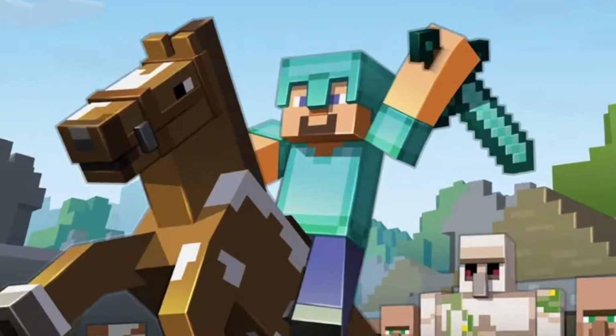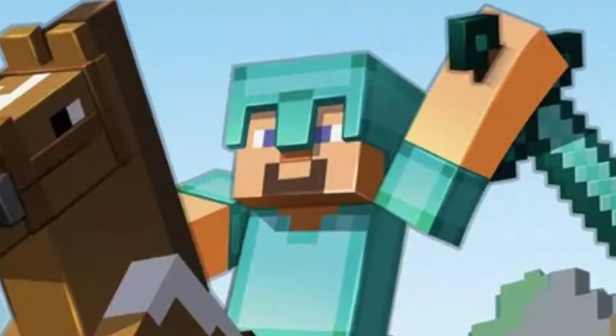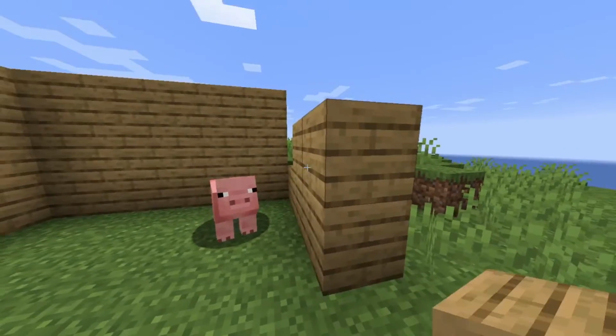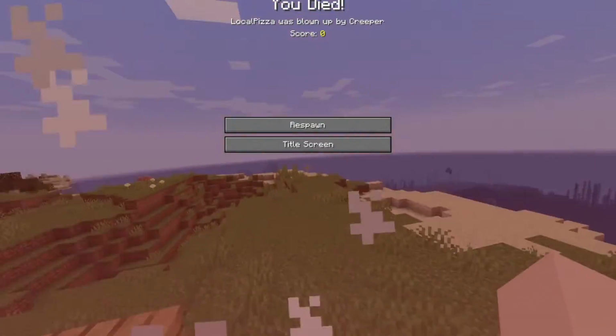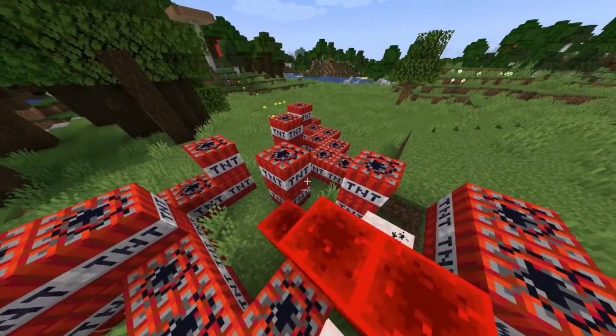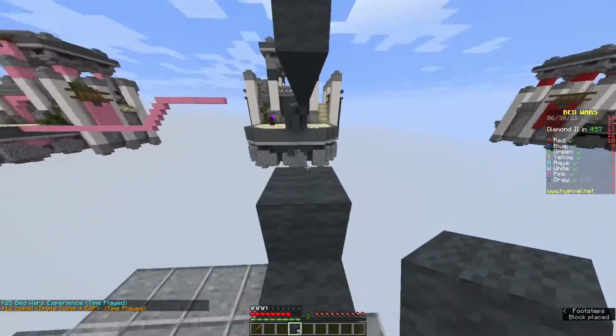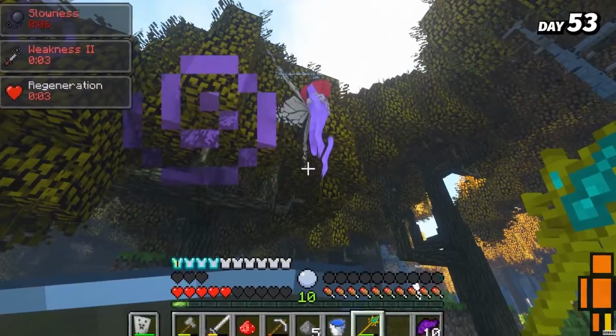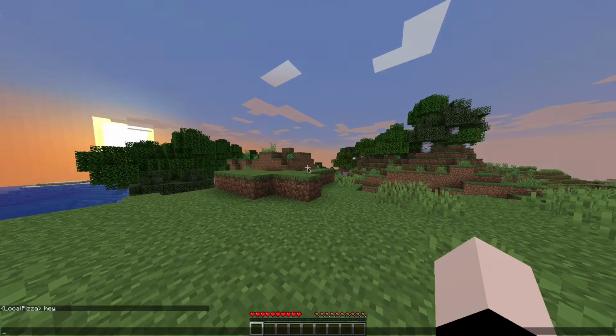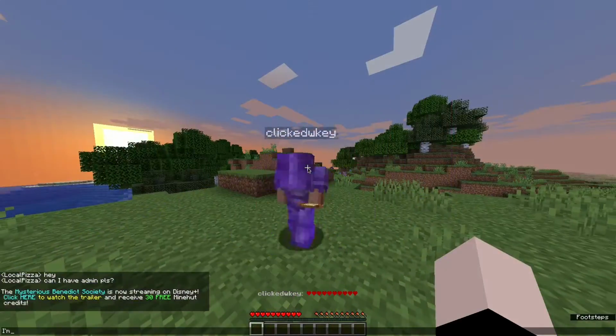One of my favorite games of all time is Minecraft, just because there's so much to do in it. You can start a survival world and survive. You can build whatever you want in creative mode. You can play mini games on servers such as Hypixel. You can mod the crap out of the game. You can join a 9-year-old kid's server, convince them to give you admin, and then grief their server.